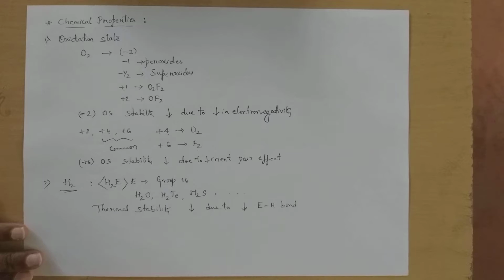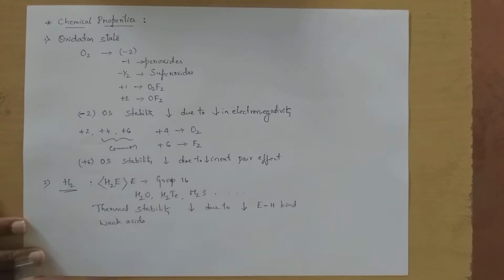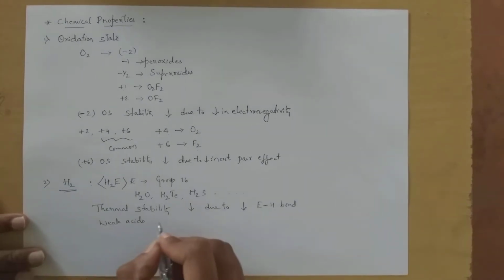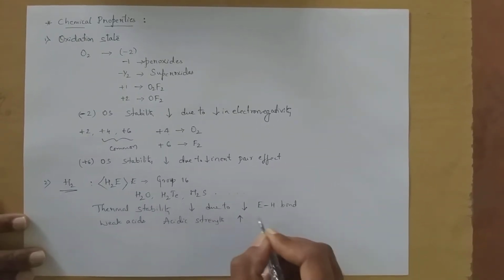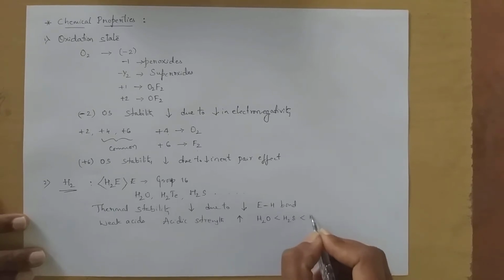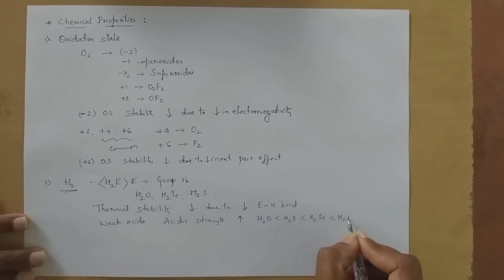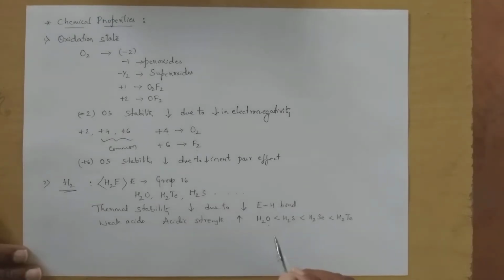Basically, these hydrides of group 16 are weak acids. The acidic strength increases down the group. It has the order H2O less than H2S less than H2Se less than H2Te. So from H2O to H2Te it increases down the group. Clear? That is the order of acidic strength.